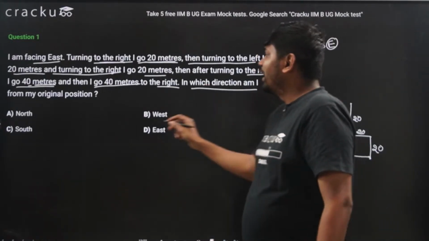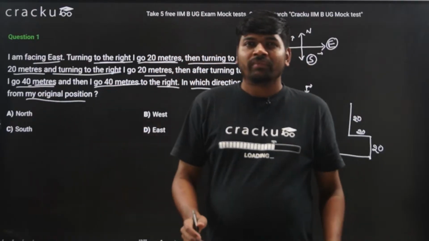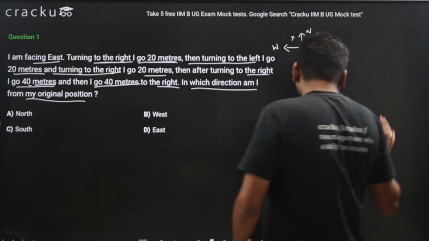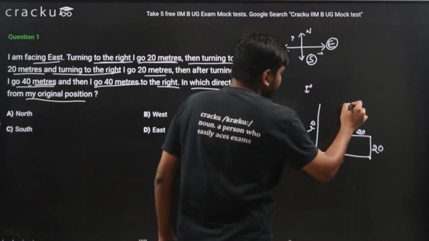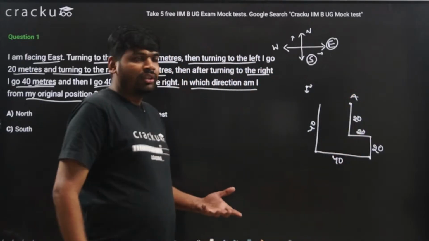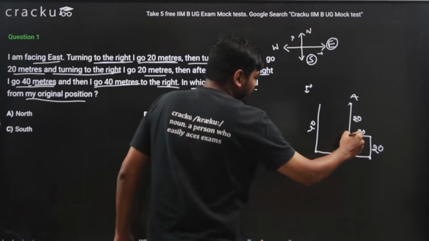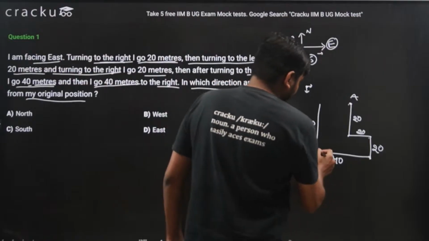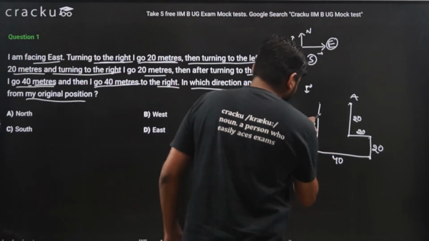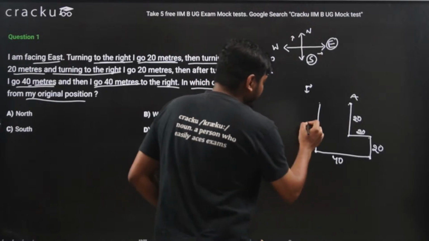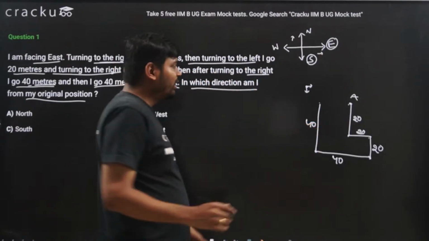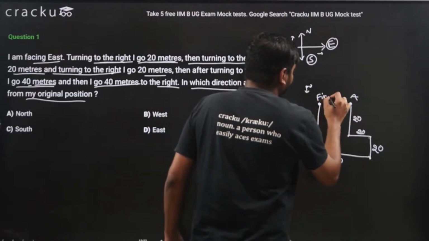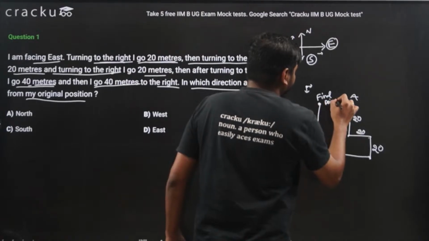In which direction am I with respect to my original position? If you look, I started from here. So this is 20 meters. This is also 20 meters. In total, I go down 40 meters and I move up 40 meters. This is 40. This is 40 meters. So eventually A and this final point lie in the same line.